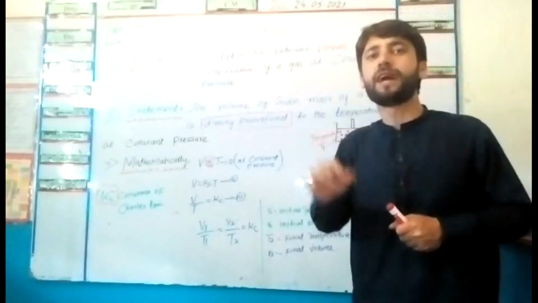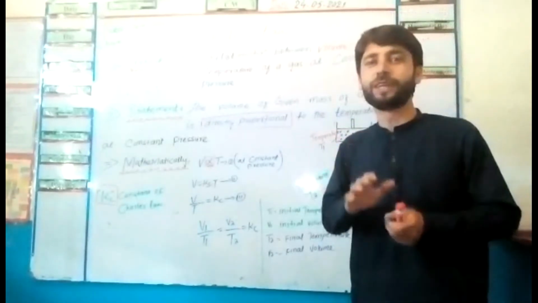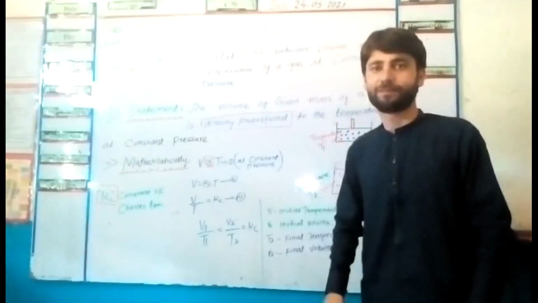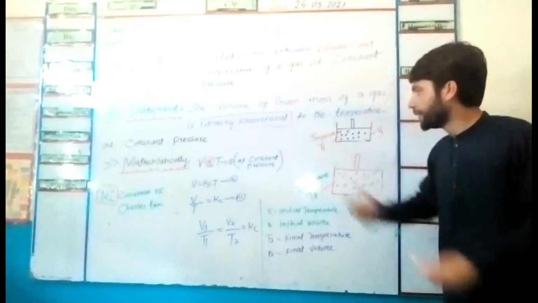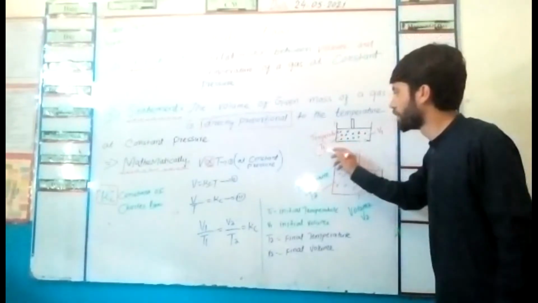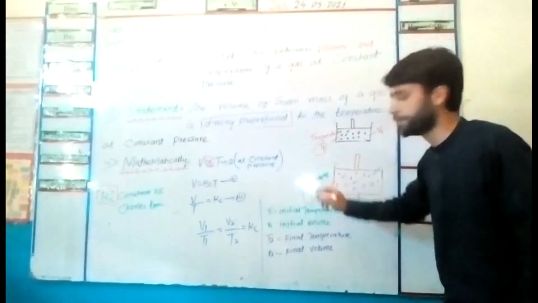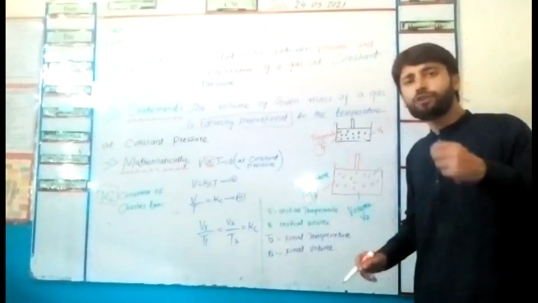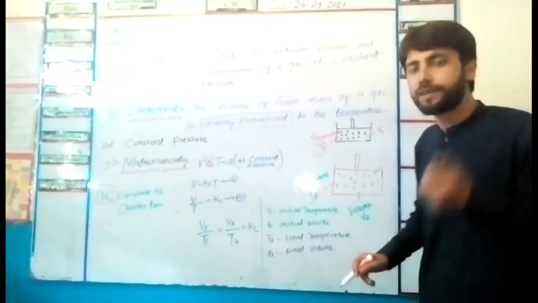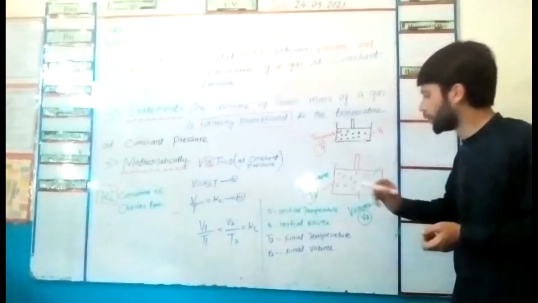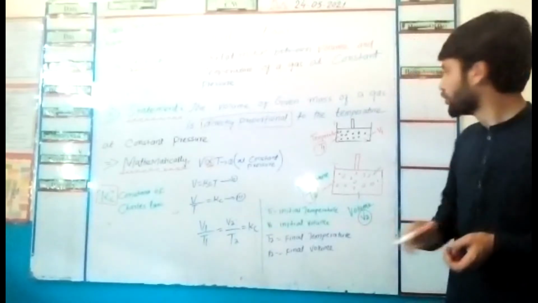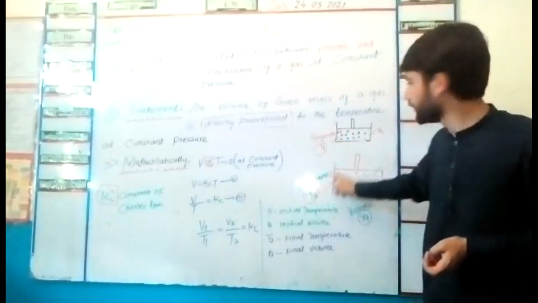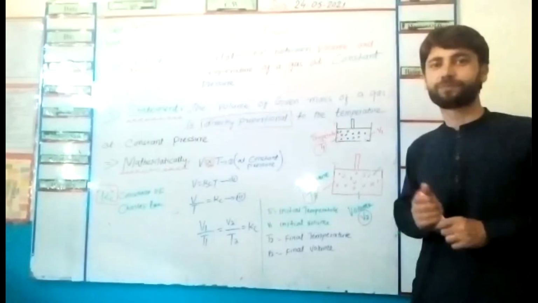What will be the effect on the volume? We know that by increasing the temperature, the volume of a gas also increases. So now we write the temperature as T2, and the volume also increases and becomes V2. So V1 over T1 equals V2 over T2.